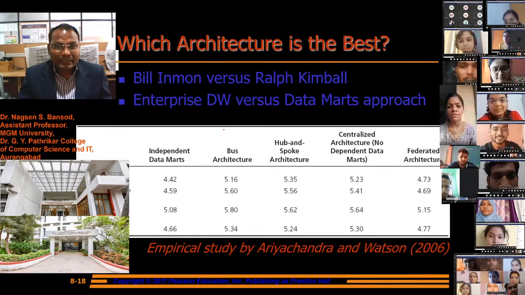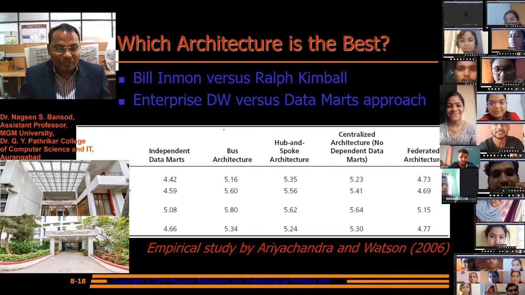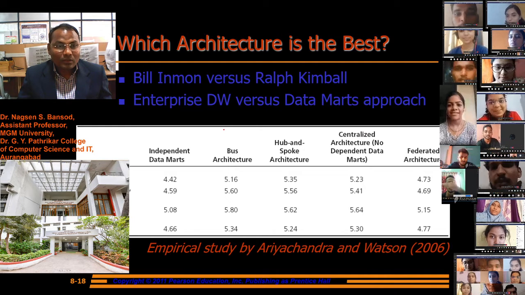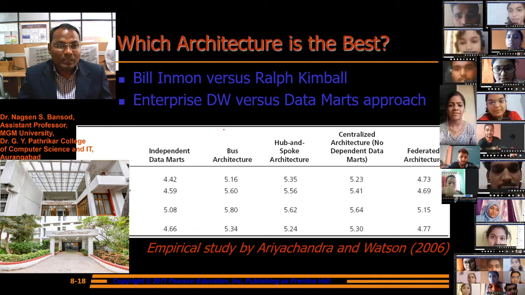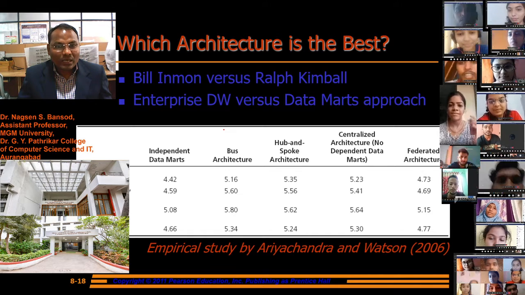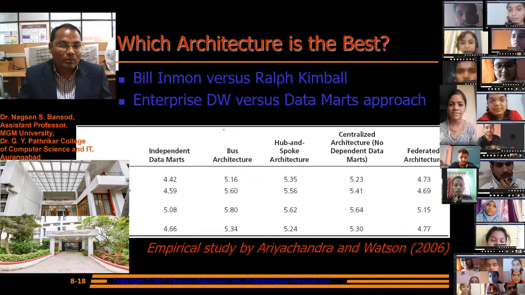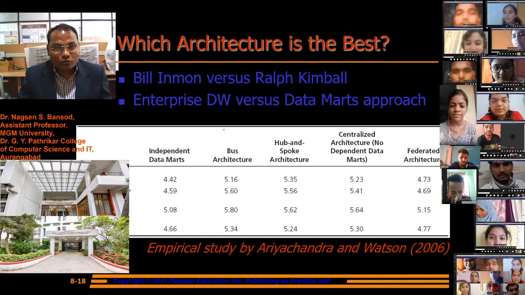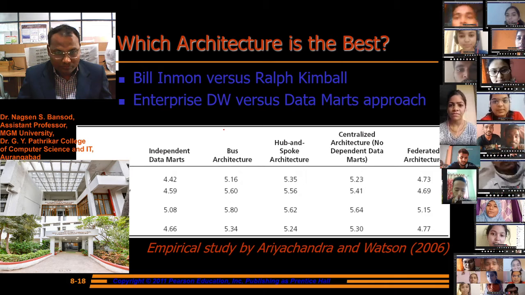Now, which architecture is the best? There are various architectures we see. From these, which is the best? According to Bill Inmon versus Ralph Kimball, the enterprise data warehouse versus data mart approach.